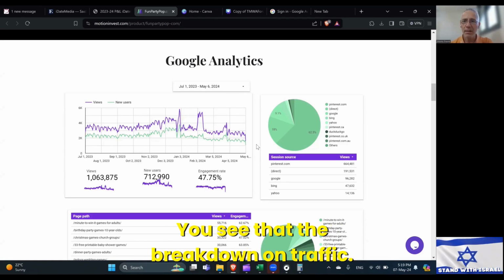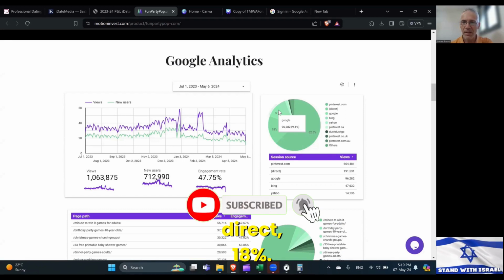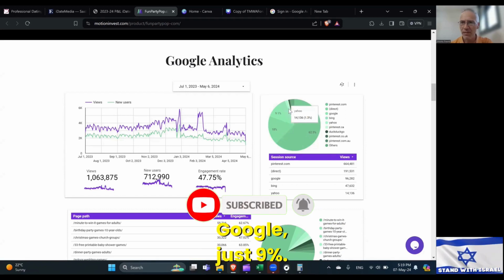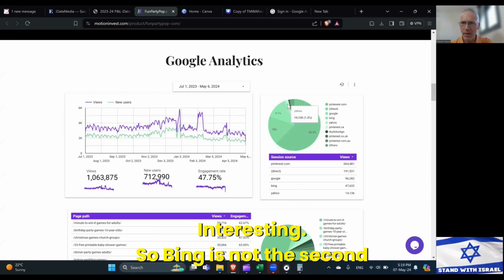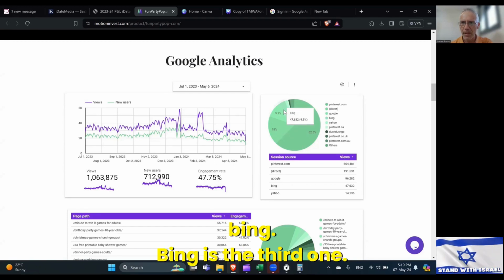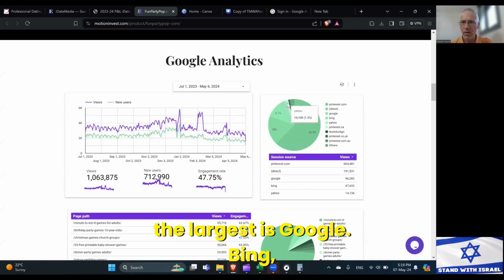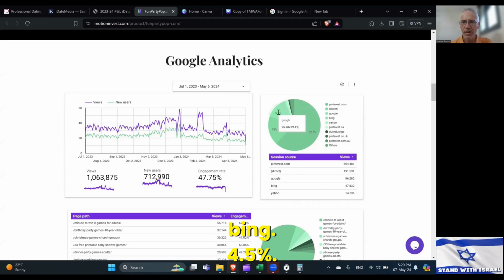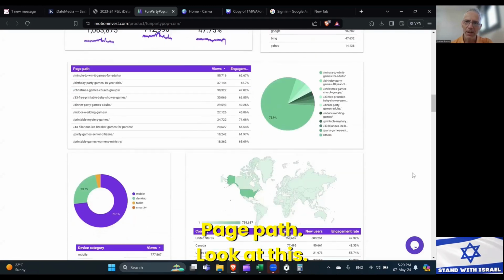You see the breakdown of traffic, so Pinterest has 62% over here, direct 18%, Google just 9%. They said that Bing is the second one. Interesting. So Bing is not the second one. Where is Bing? Bing is the third one, not the second. The largest is Google, then Bing, 4.5%. I can see that here. Pinterest, direct, Google, Bing.